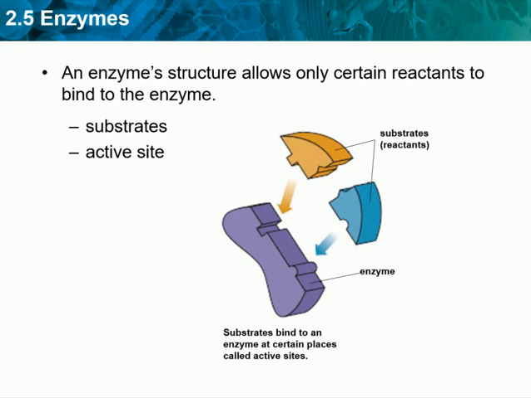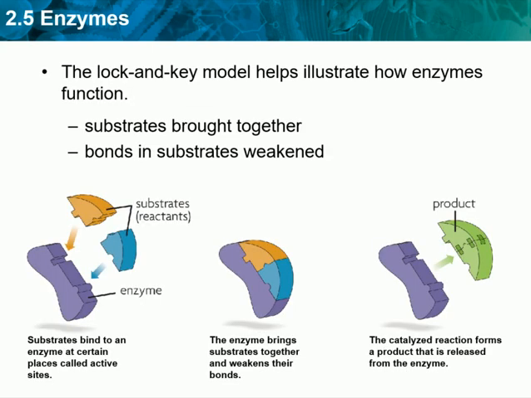This idea of enzyme function, which is called the lock and key model, is shown on the screen here. The lock and key model helps explain how enzymes work. First, enzymes bring substrate molecules close together. Because of the low concentration of reactants in cells, many reactions would be unlikely to take place without enzymes bringing substrates together. Second, enzymes decrease the activation energy.